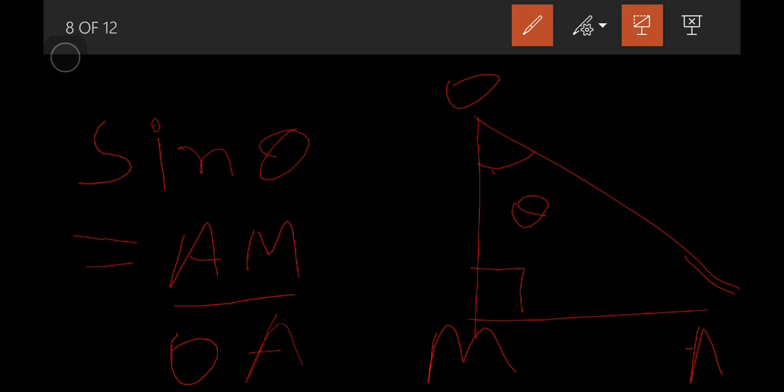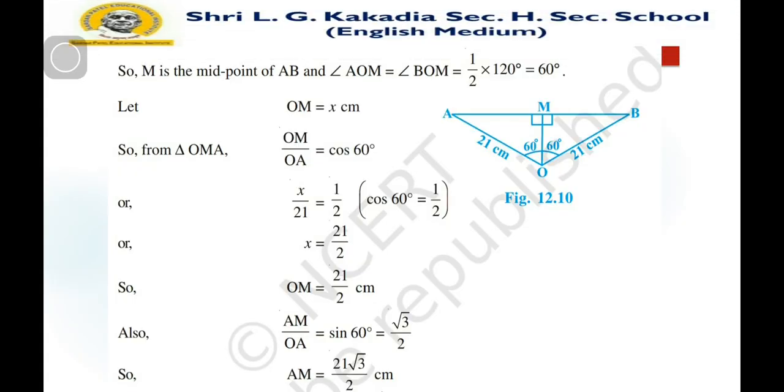This is the formula to find sin theta. So if you know theta and the hypotenuse, then using cos theta and sin theta we can find the other sides of a right triangle. Remember that it should be a right triangle.